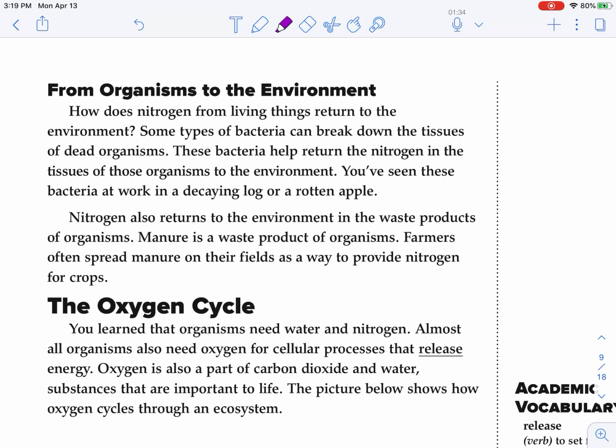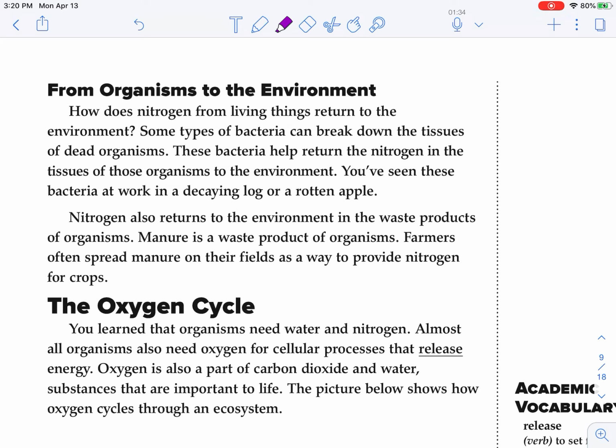Okay, so some types of bacteria can break down the tissues of dead organisms. So those are going to be our decomposers. These bacteria help return the nitrogen in the tissue of those organisms to the environment. You see these bacteria at work in a decaying log or a rotten apple.